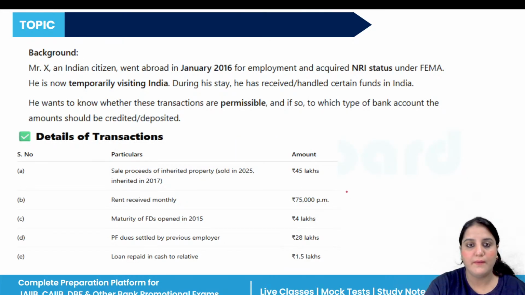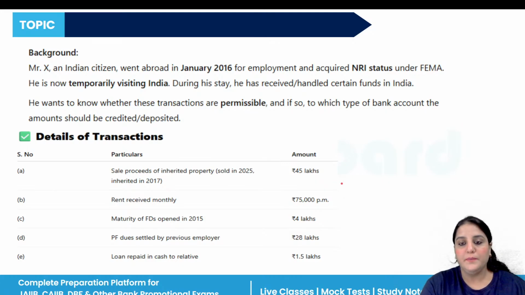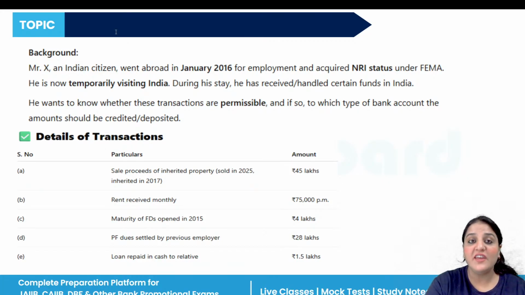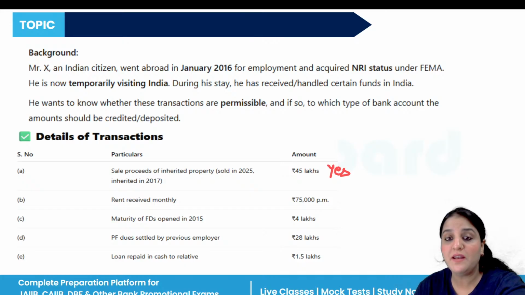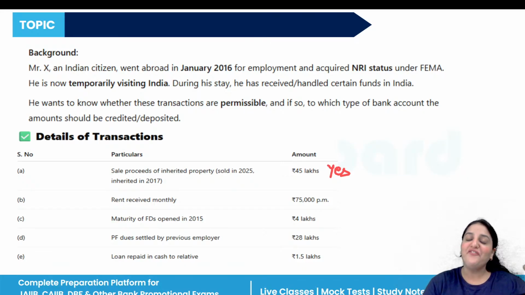First one is sales proceeds of inherited property. What happens in that case? Is that permissible? Obviously it is permissible. Why? Under the FEMA Act, any NRI or PIO is allowed to sell inherited property and credit the proceeds to the NRO account.